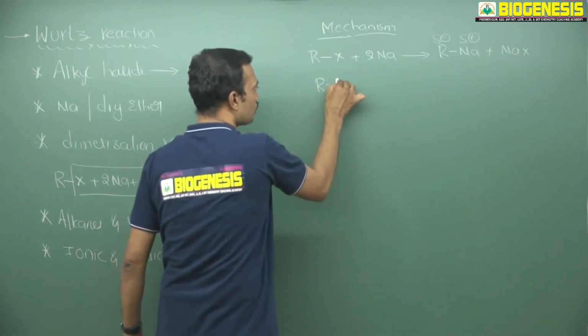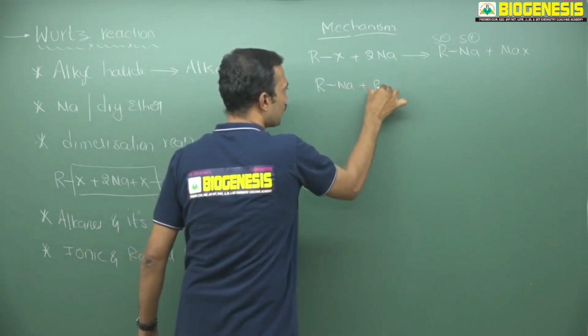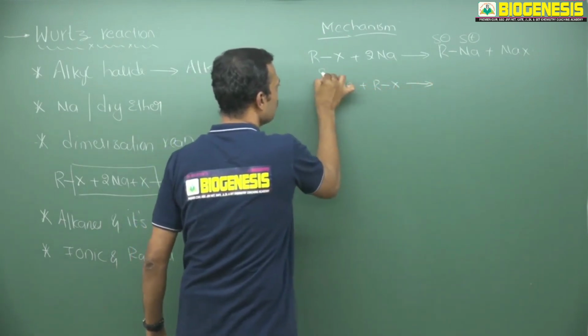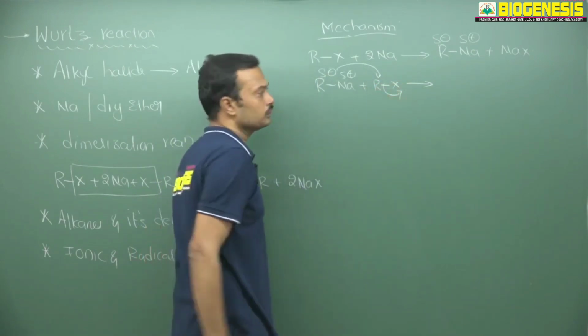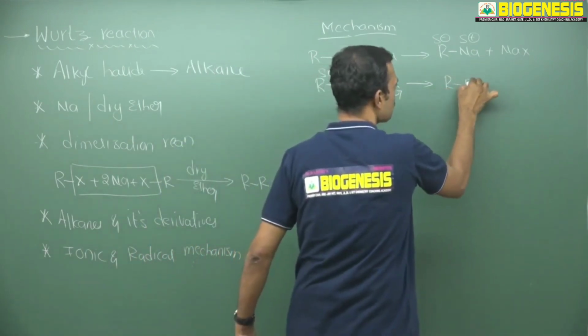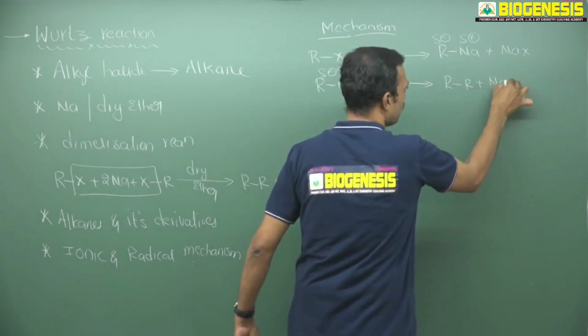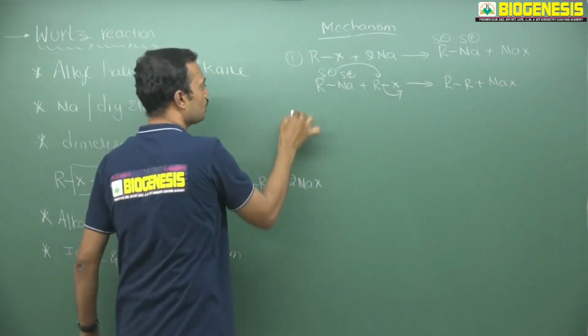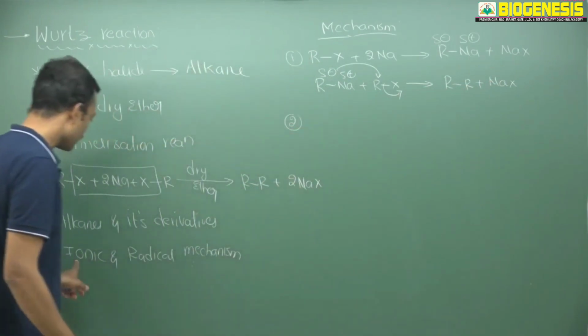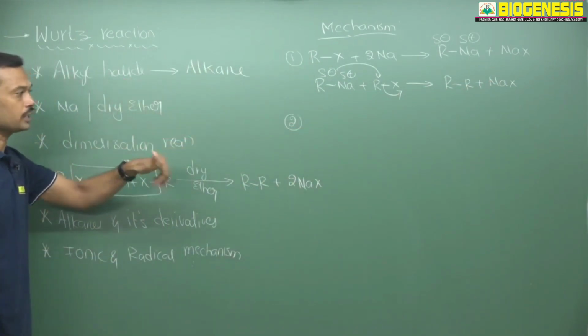The resultant sodium organometallic is going to react with a second equivalent of alkyl halide. This partial negative, partial positive, it will attack here and the halide will be removed. Finally there is a dimerization reaction, and NaX will be removed. This is your first mechanism, called the ionic mechanism. So two mechanisms are possible for Wurtz reaction: one is ionic, the other is radical.